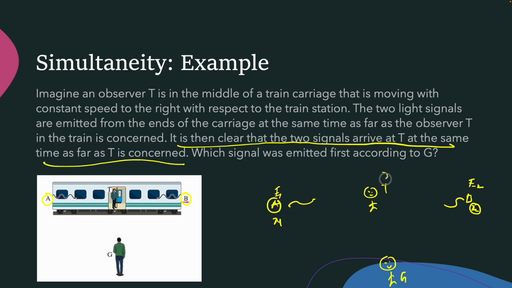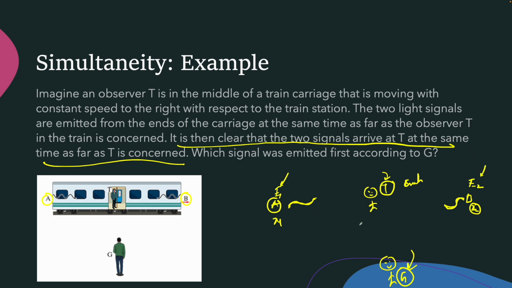But according to the observer T, both the photons are emitted at the same time. So it is a simultaneous event according to the observer T. But will that be a simultaneous event according to the observer G? The answer is no. That is what the simultaneity topic is all about, because the events are not at the same position.